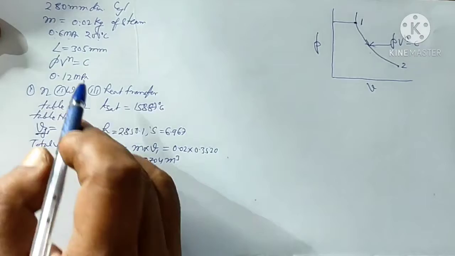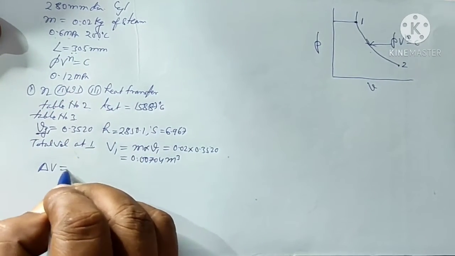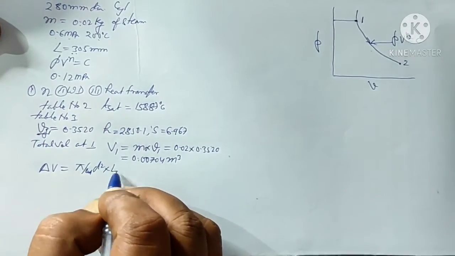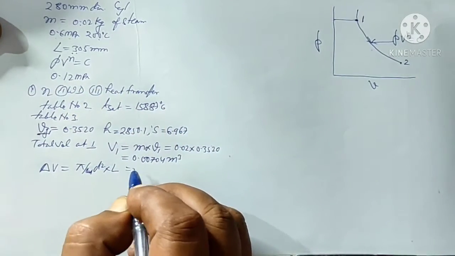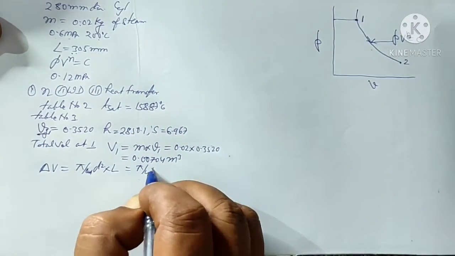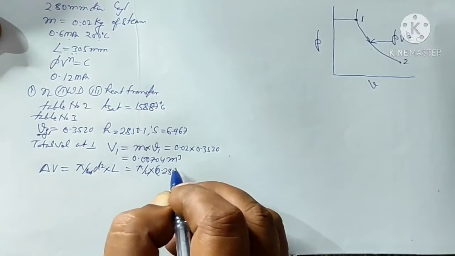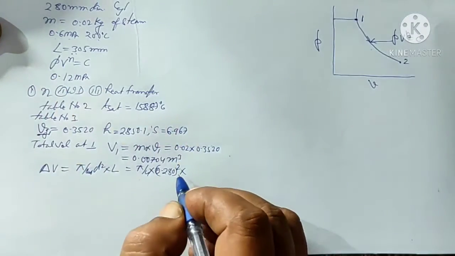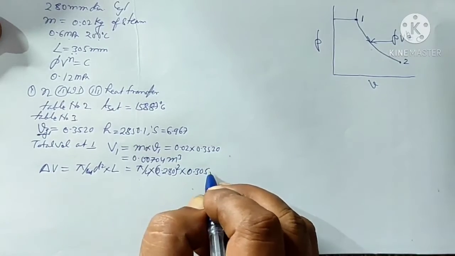Now the piston is moving by 305 mm, so the change in volume will be equal to pi by 4 d square multiplied by the length by which the piston is moving. Substituting the values: pi by 4 into d, given as 0.280 meter, squared, multiplied by the length, given as 305 mm, that is 0.305 meter.